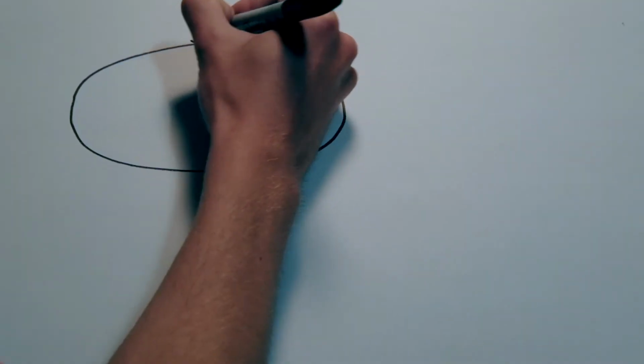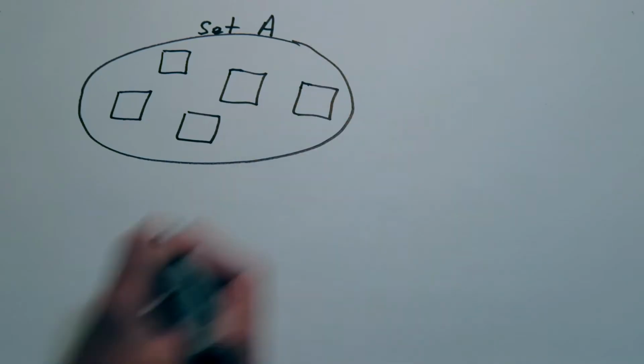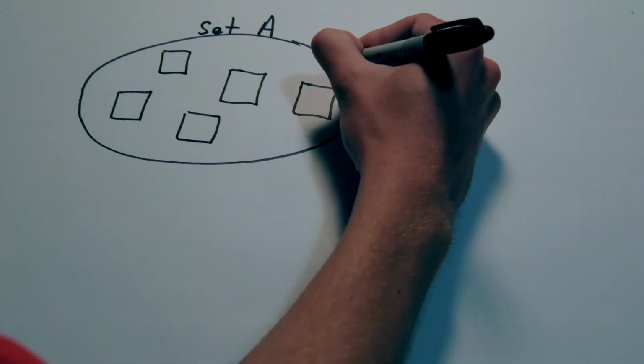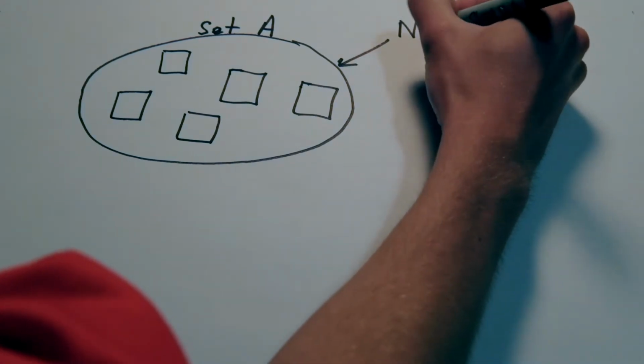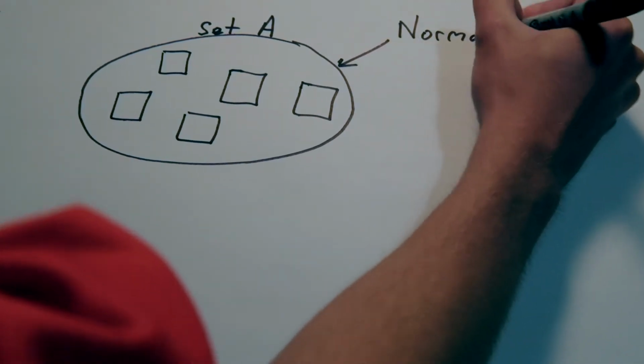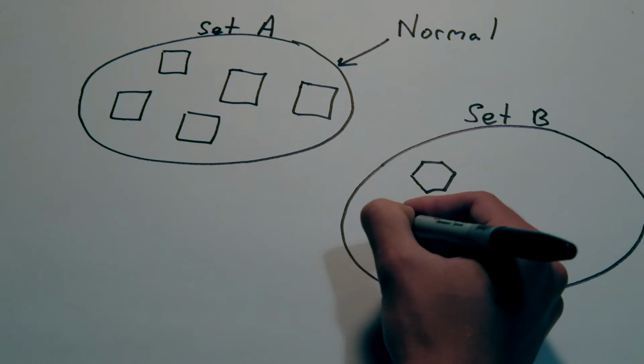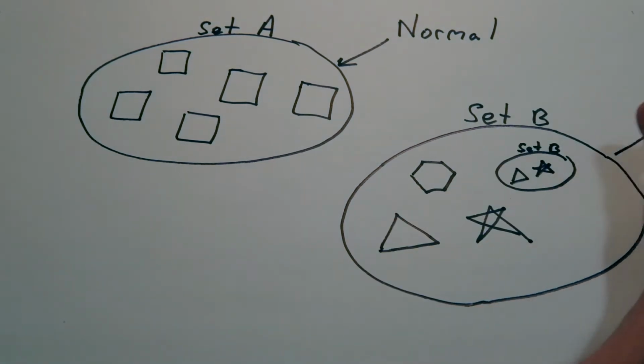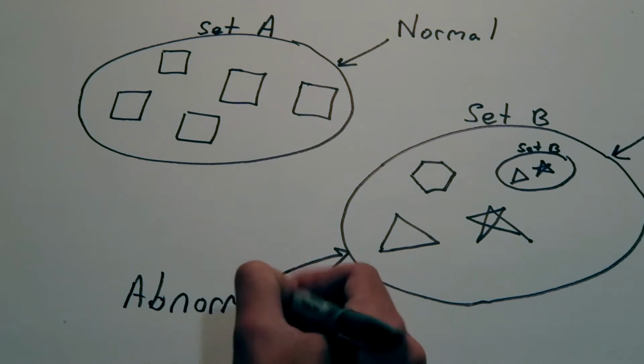In order to understand Russell's paradox in terms of set theory, let us define a set as normal if the set is not a member of itself, and abnormal if the set is a member of itself. Now let's take set A, where A is all the squares in a plane. A itself is not a square in the plane, so it's not a member of itself and therefore is normal. Now let's take set B, where B is all the non-squares in the plane. B is then a member of itself because it is not a square in the plane. Therefore, B is abnormal.